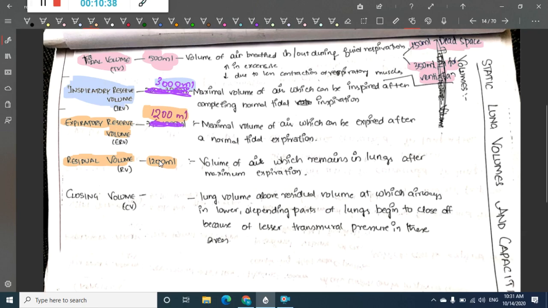So what is this closing volume? This is important actually. The closing volume is the lung volume above residual volume at which airways in lower and dependent parts of the lung begin to close off because of lesser transmural pressure in these areas.